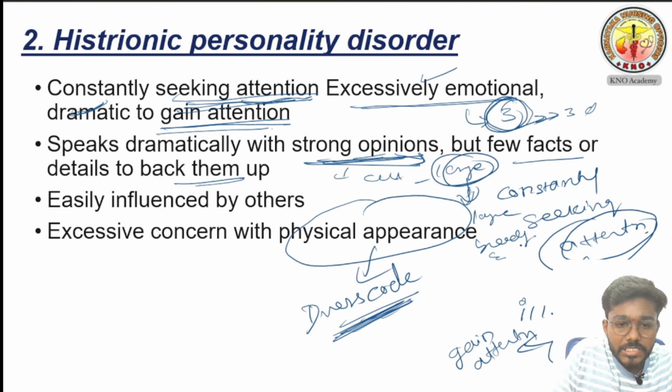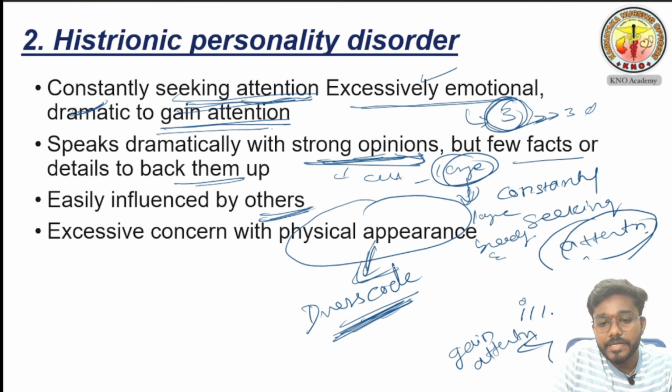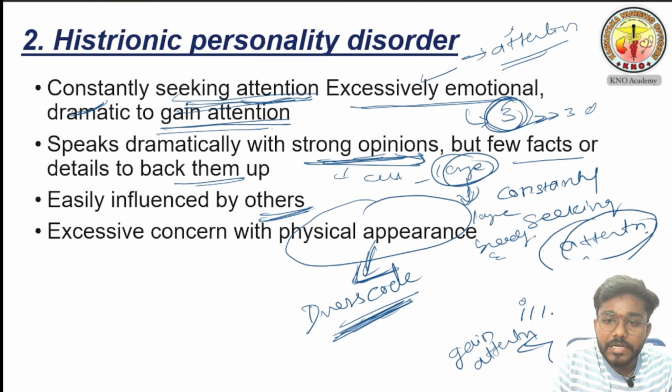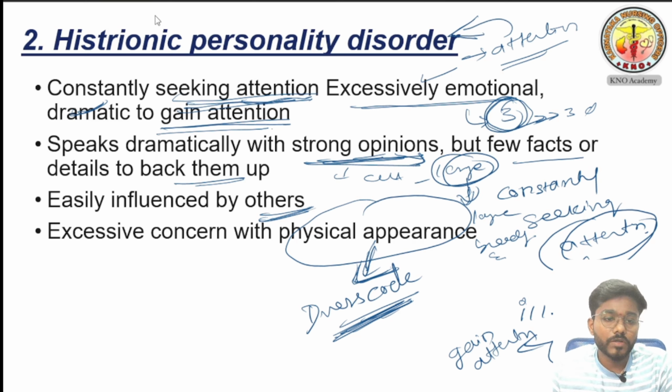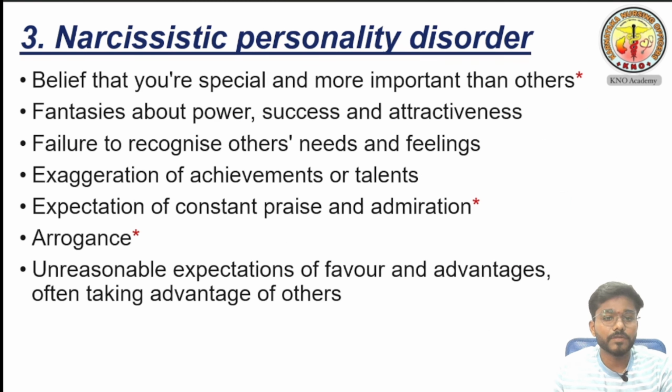And this person is easily influenced by others because he wants to gain attention from others, and has excessive concern with physical appearance, especially with the dress code, to gain attention from others. So I hope you understand, the main motive of this person is to get attention. In a question, if you find attention, you can directly go to histrionic personality disorder. I hope you got what histrionic personality disorder is.